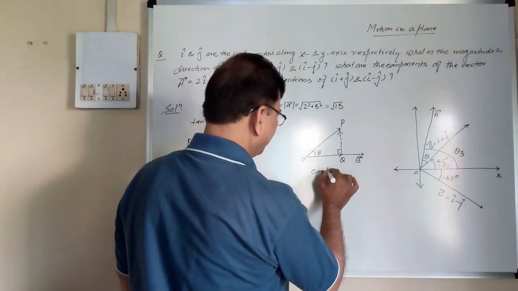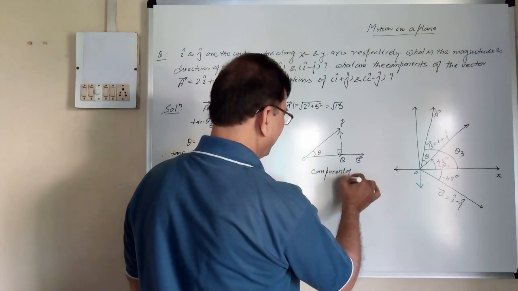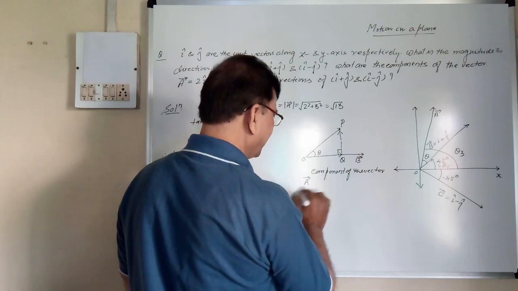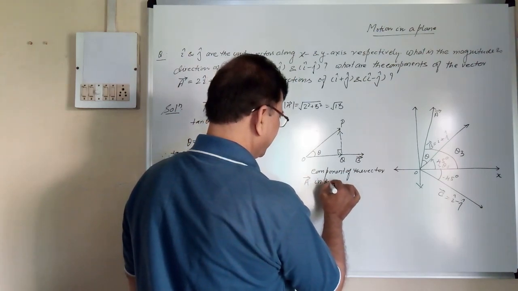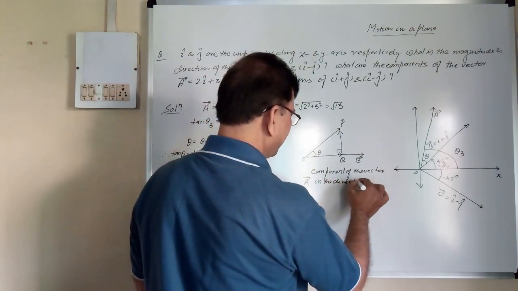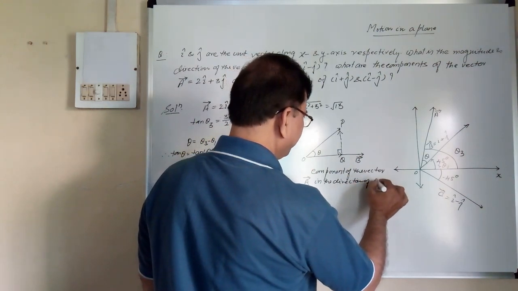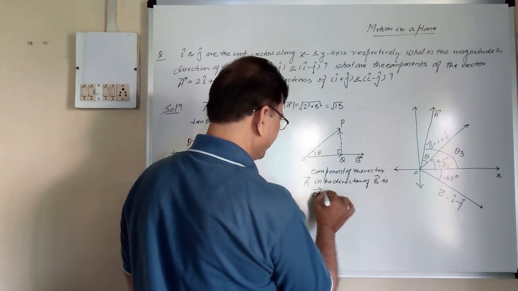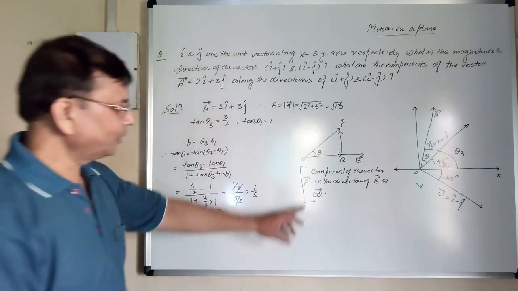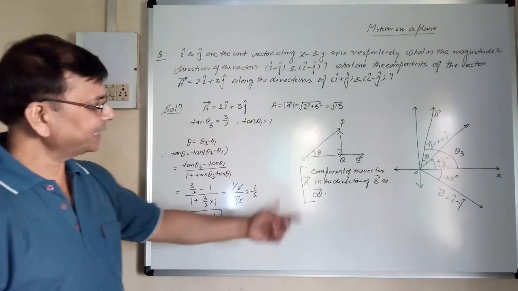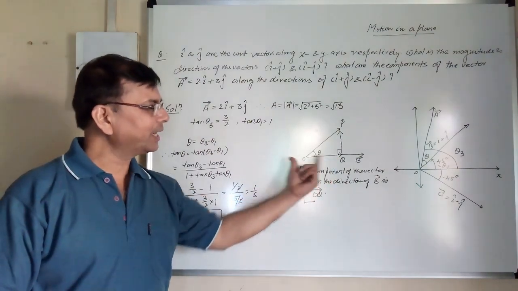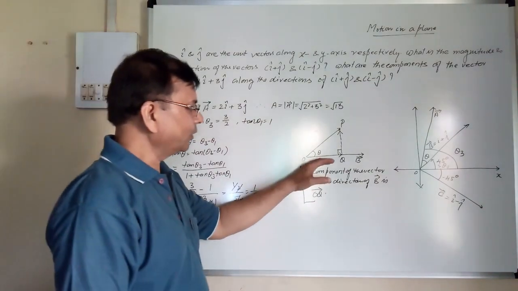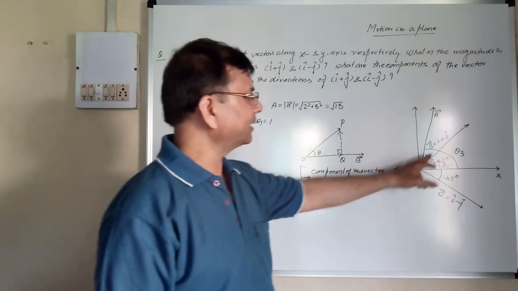So the component of the vector A in the direction of B is vector OQ. So this is important. We want the OQ vector. So before that we will have to find the magnitude of OQ and the unit vector along B. Right? So we know what is the vector B? Vector B is this.